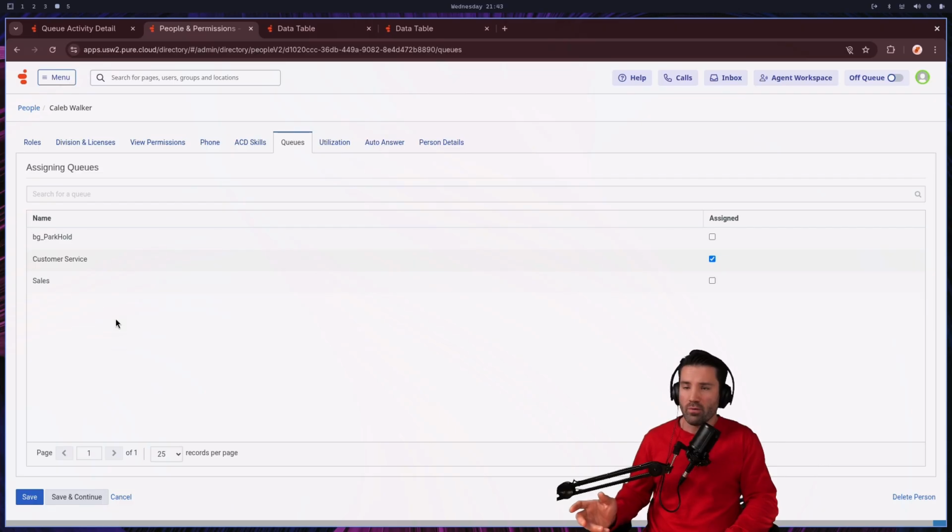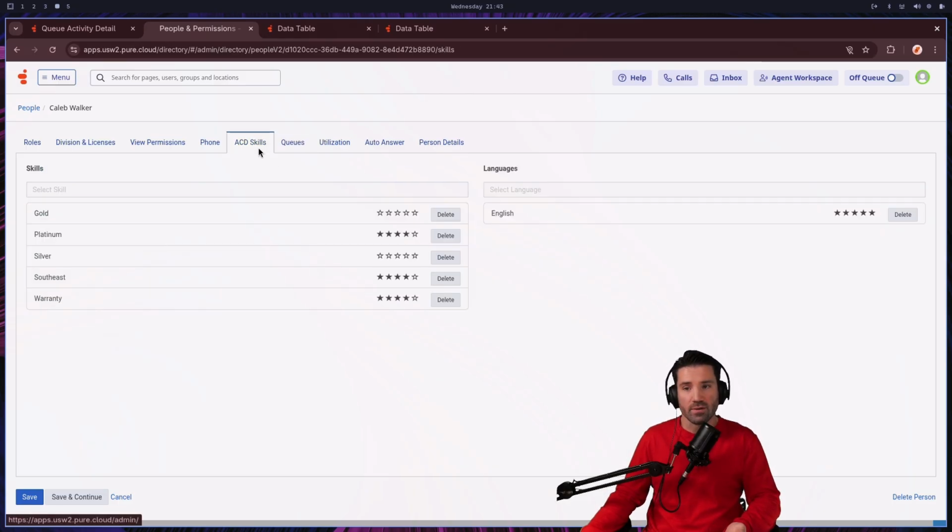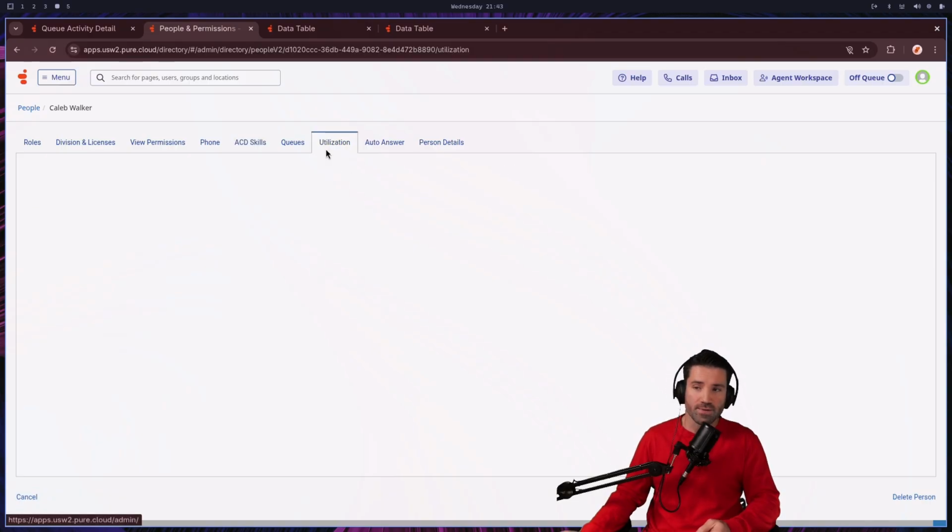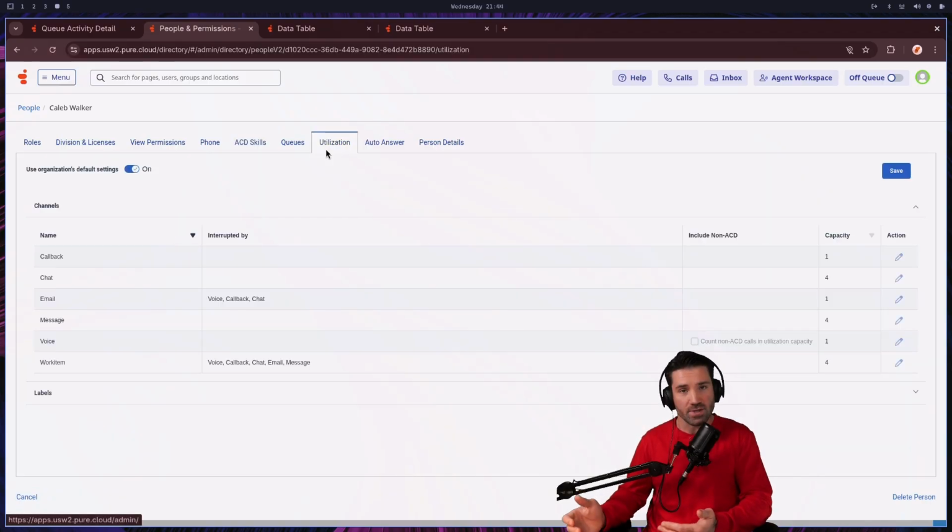Let me take a minute to show you around the phone system so you can see the kinds of data these routing decisions are normally based on. That will make it clear how I shifted this process over to an AI model to test my little experiment. Over here, I have brought up a sample agent within the phone system. This area here describes their queues. Over here is their skilling and some of the proficiencies given. And then over here is some utilization about the different media channels they might take.